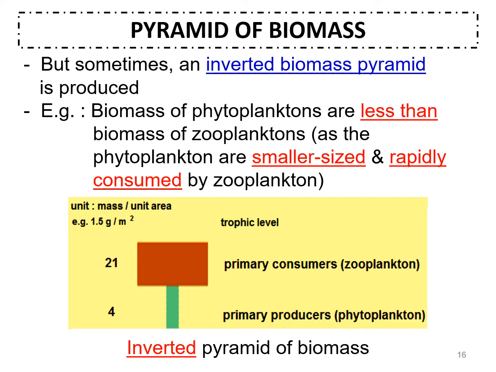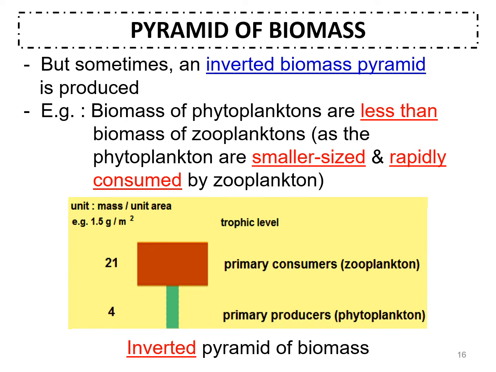So their biomass is smaller. Also, they are rapidly consumed by zooplankton. So they are produced in large numbers, but the number can easily reduce in a short time.